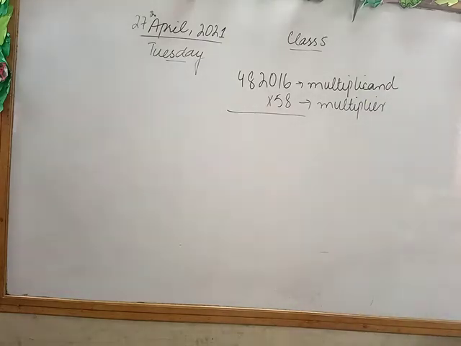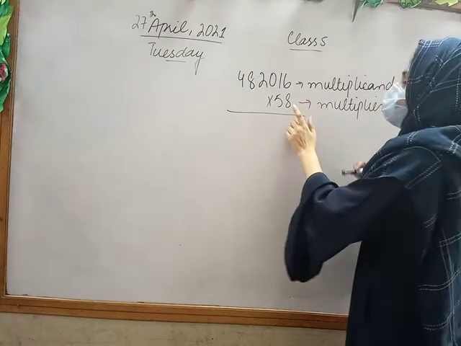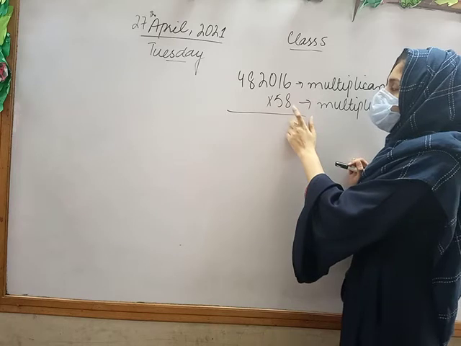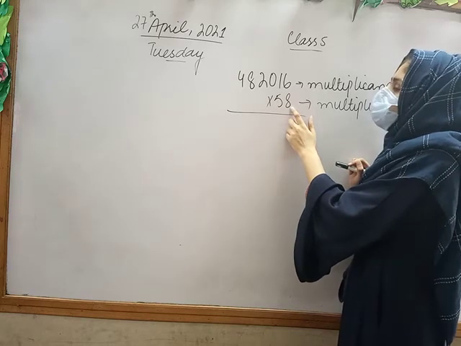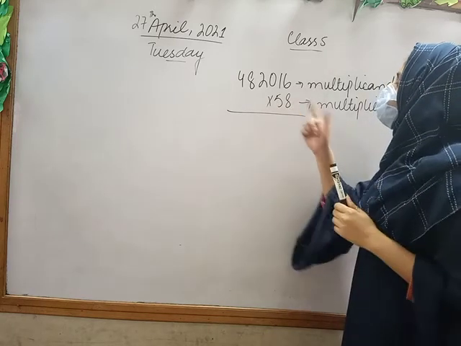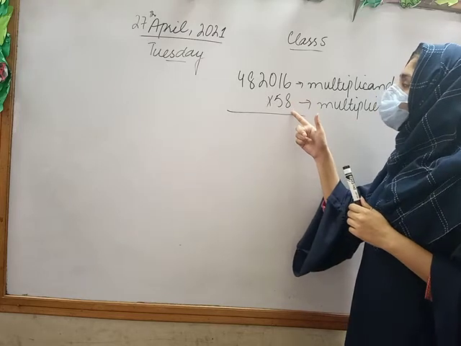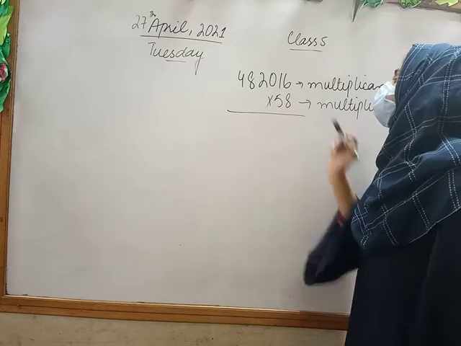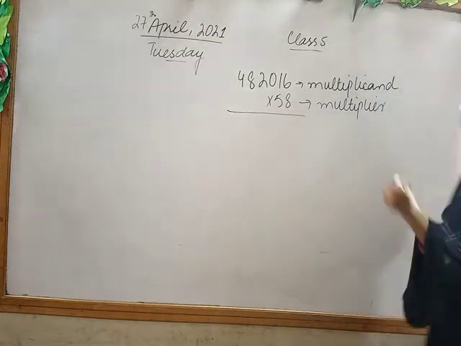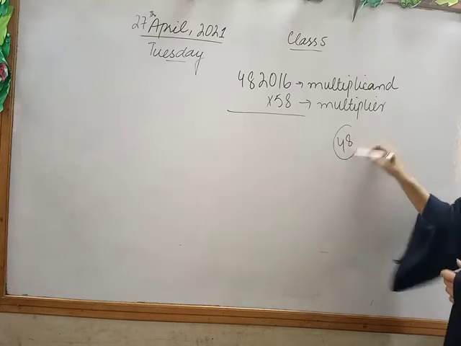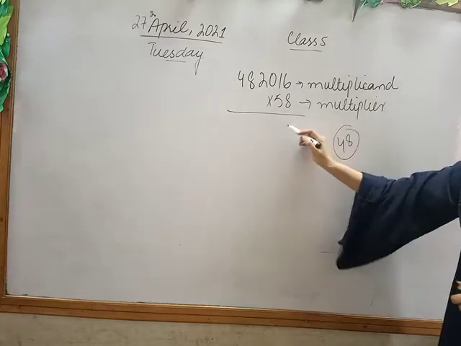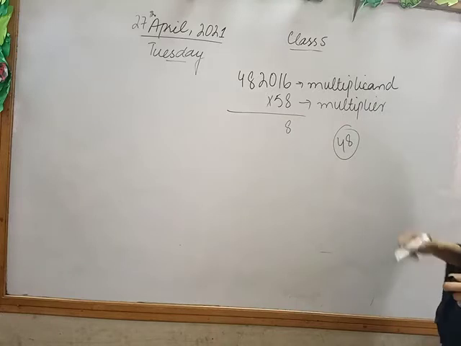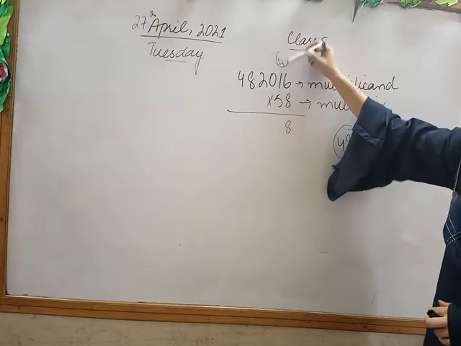Fine? Okay. Now, I am going to start from this side, class, because as you know it is the rule of multiplication that we always start from the right side. Now, 8 6 times is 48. So I will write 8 here and 4 as a carry.